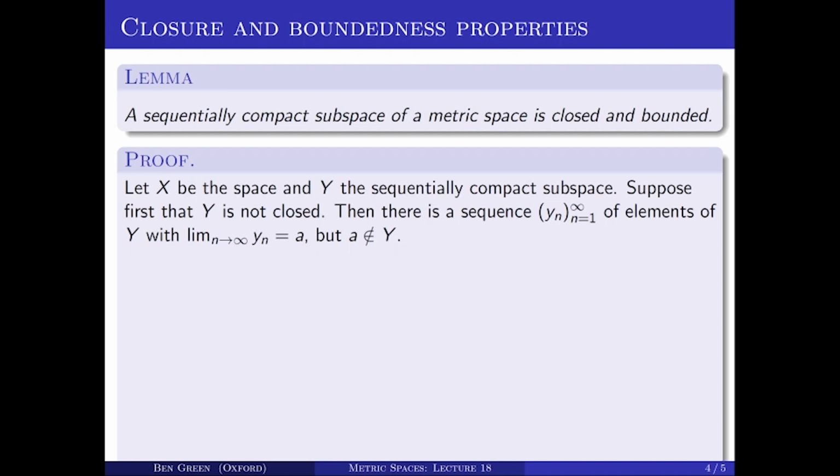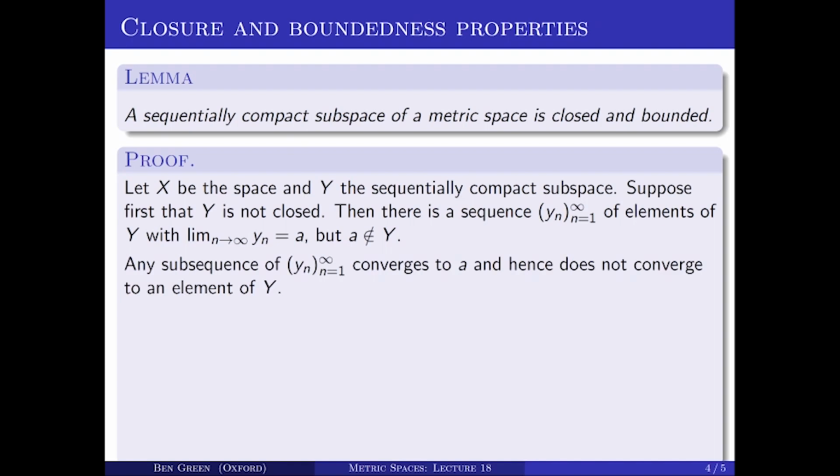So if Y is not closed, there must be a sequence y_n, n equals 1, 2, 3, and so on, of elements of big Y, which tends to a limit, let's call it A, but A is not in big Y. So there's a convergent sequence whose limit is not in big Y.